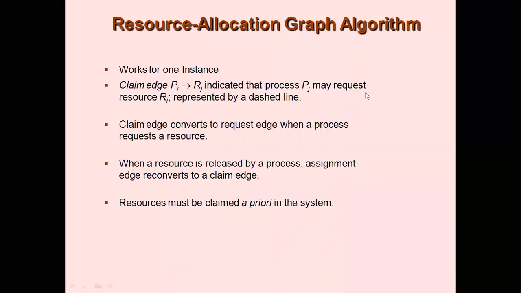Now, there are two variations in deadlock avoidance. One is with a single instance for each resource, and one is with multiple instances. Multiple instances work through Banker's algorithm. That is, if a resource has multiple instances, then you can apply Banker's algorithm. But if a resource has only one instance, then you have to apply the concept of the resource allocation graph. I'll tell you how it is applied here using a diagram.